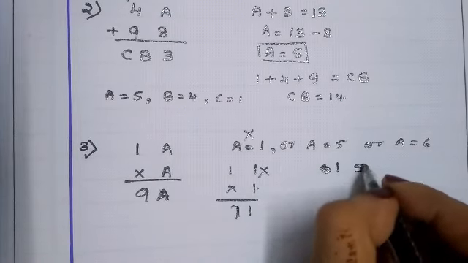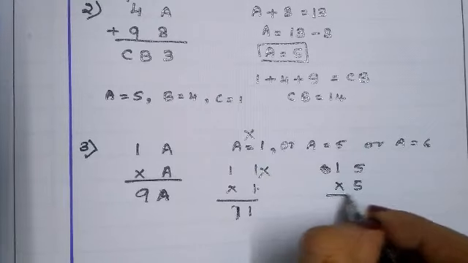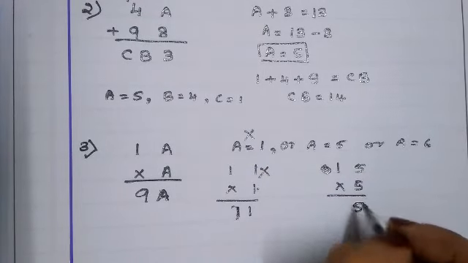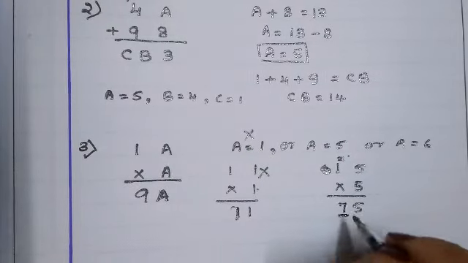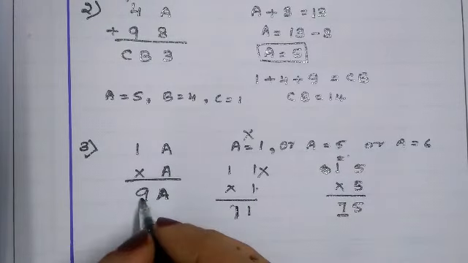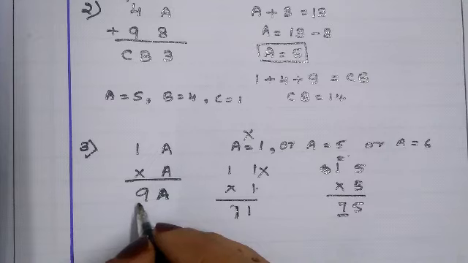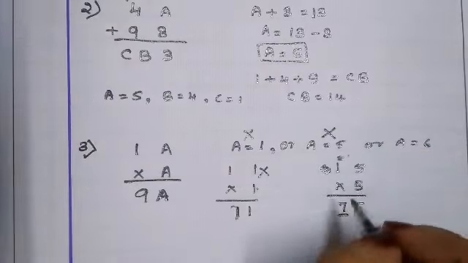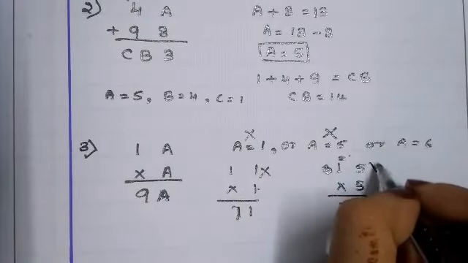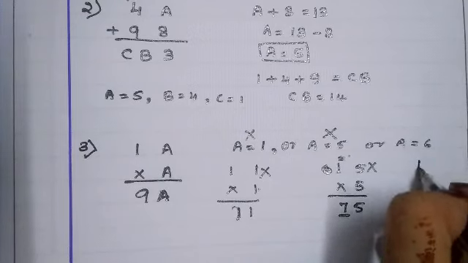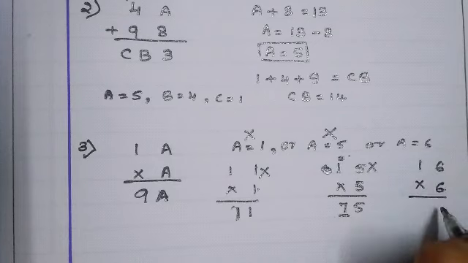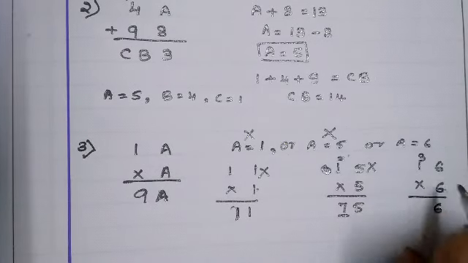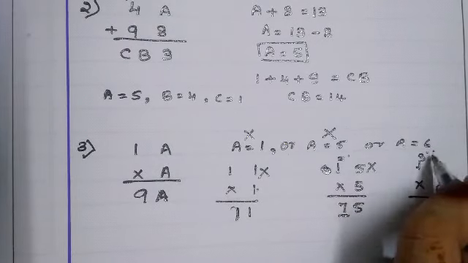15 into 5. Let us try 5 5s are 25. 5 आ गया. 2, 5 1s are 5, 6, 7. We got 7. हम लोगों को यहाँ पे 7 नहीं चाहिए, 9 चाहिए according to question. So for 5 also it is not possible. Let us check with 6. 16 into 6. 6 6 are 36. 3 carry. 6 1s are 6, 7, 8, 9.